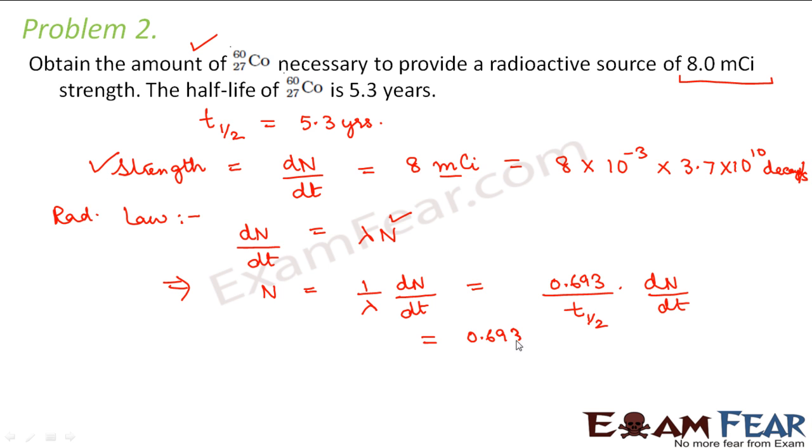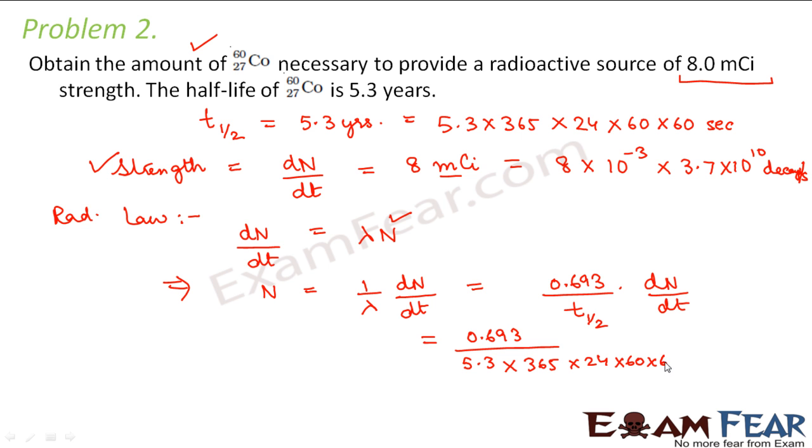So we get 0.693 divided by t half, that is half-life, which will be 5.3 years. So you convert it into seconds. So this will be 5.3 into 365, because 1 year has 365 days, 1 day has 24 hours, 1 hour has 60 minutes, and 1 minute has 60 seconds. So this will be 5.3 into 365 into 24 into 60 into 60.